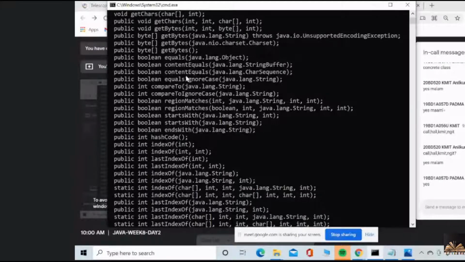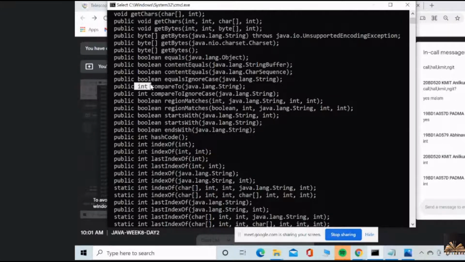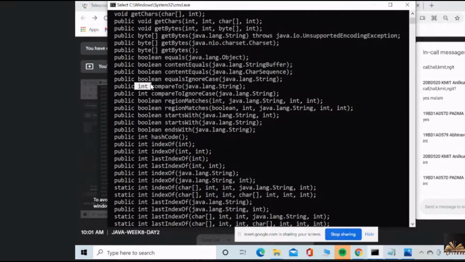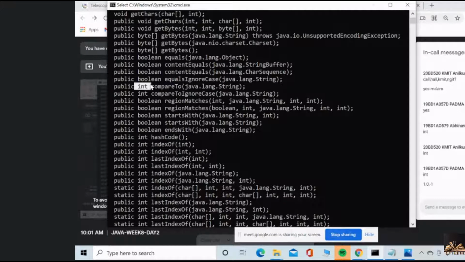This is the compareTo method, no? CompareTo method returns what? Int. That is when I am comparing two strings, if the first string ASCII value is less than the second string, very good, Padmacharya. Good. 1, 0 and -1. If the first string is less than the second, it will give you minus. If the first string is greater than the second string, then it is giving you 1. If they are equal, then it is going to give you 0.